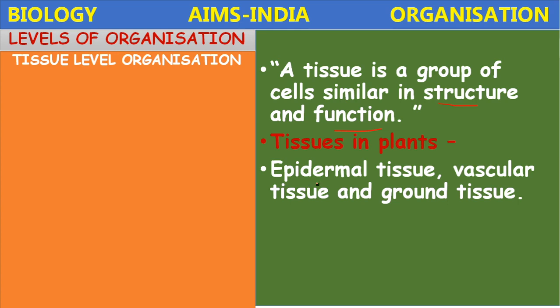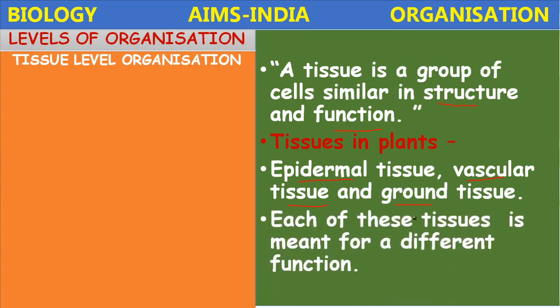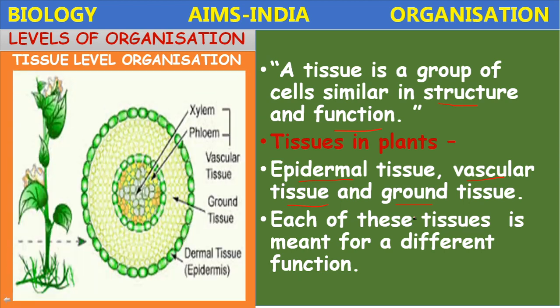These permanent tissues in plants are divided into three major types: epidermal tissue, vascular tissue and ground tissue. Each of these tissues is meant for a different function. They are present in different regions and they perform different functions.